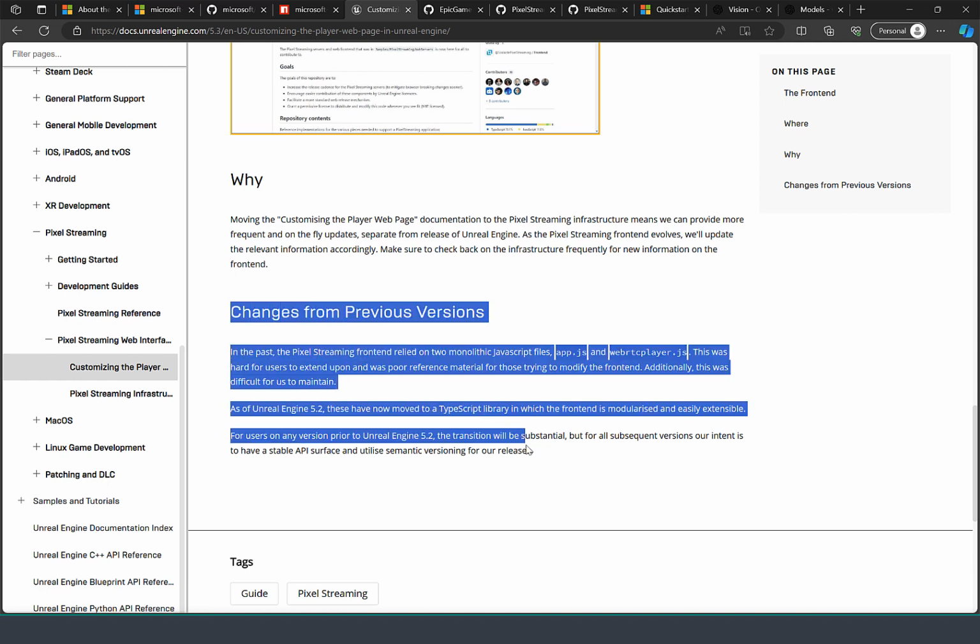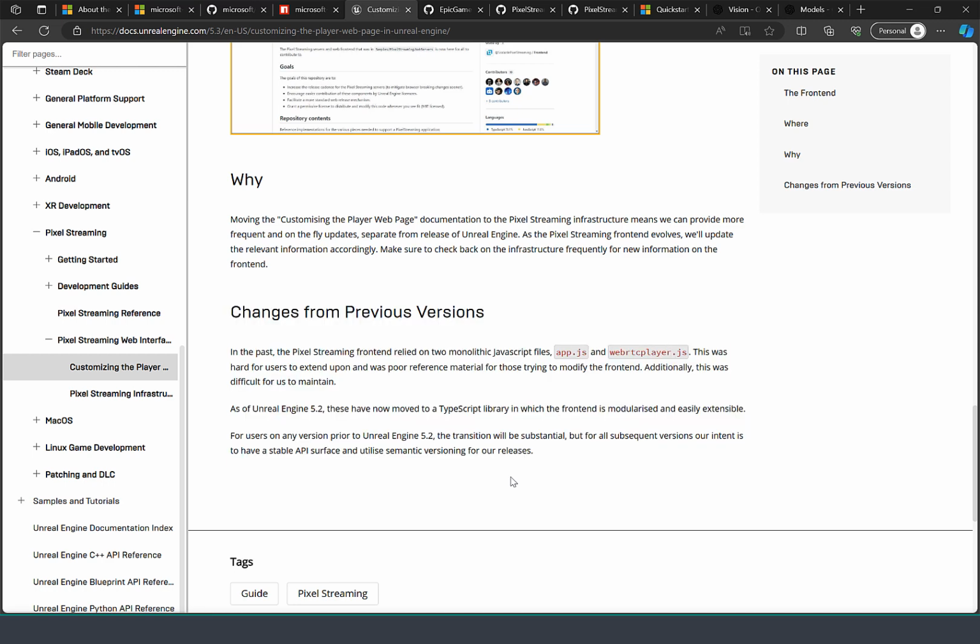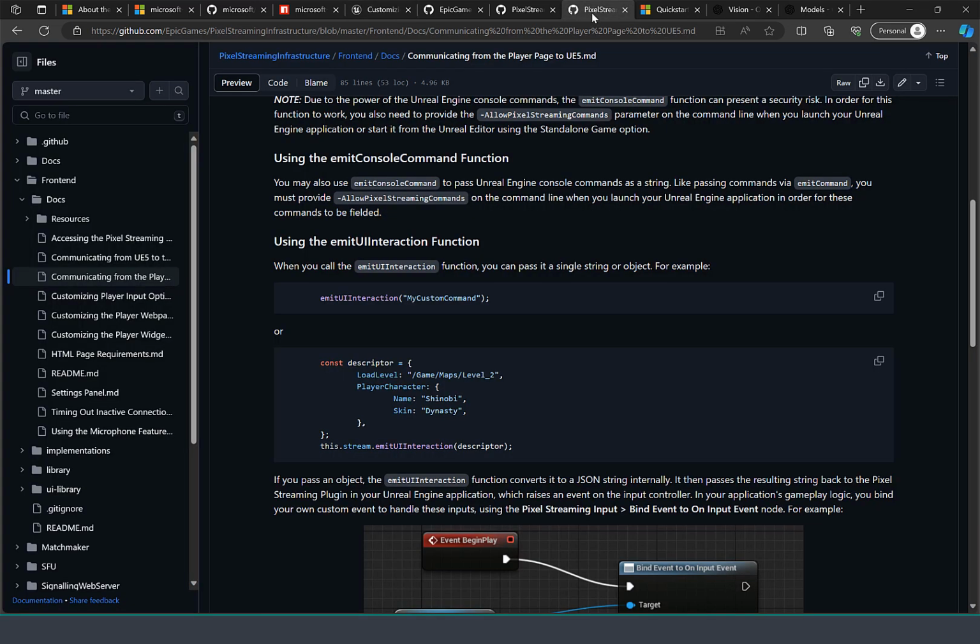This is described here, and the foundation of this decision is described here. I just wanted to make sure it's clear that there's a new way and an old way, and the current Azure Unreal Marketplace item, because it supports versions 4 and 5 of Unreal, implements the monolithic JavaScript files, and this is how we'll be customizing it.